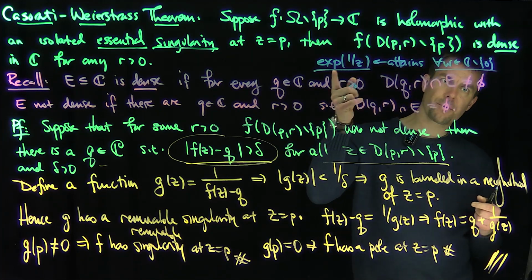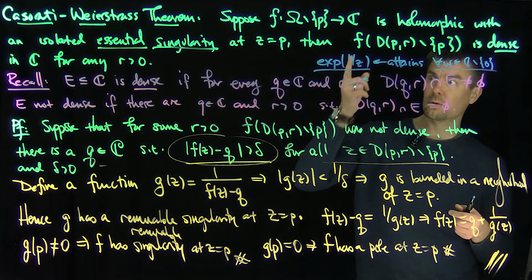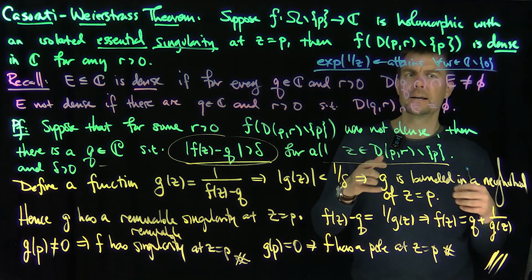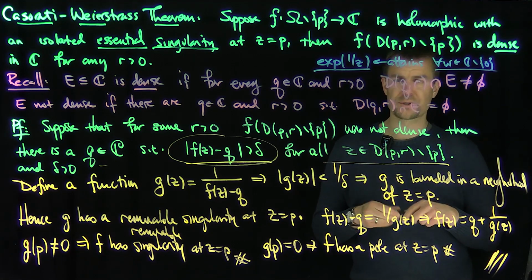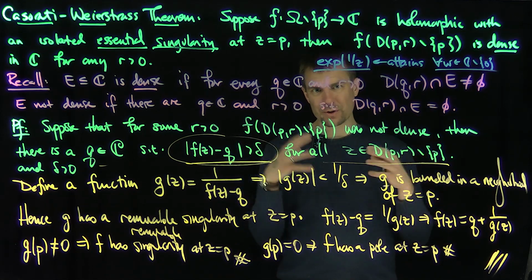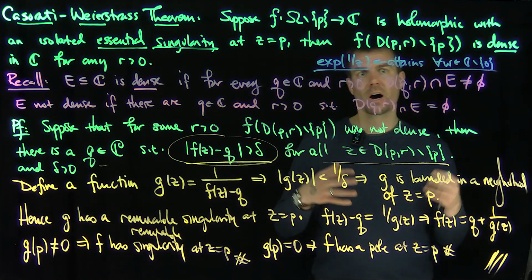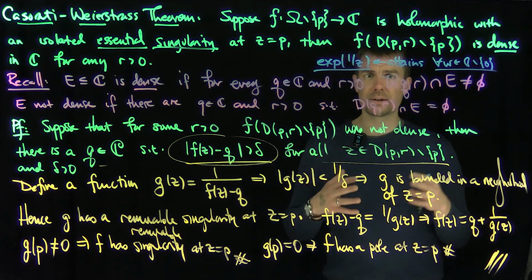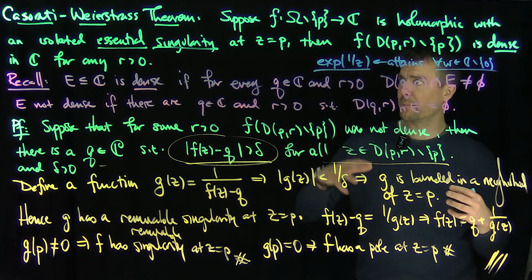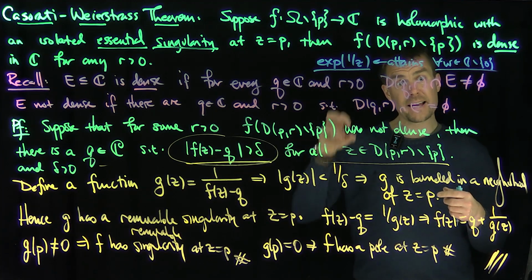So in other words, this function shows us that something potentially stronger than Casorati-Weierstrass is true, and this function is a prototypical example of something that has an essential singularity, and we'll use this idea when we start to examine Picard's theorem. Of course, we'll first approach Picard's theorem through some extra assumptions, like super exponential assumptions, which make the proof a lot easier because the actual proof itself involves analytic covering maps and some topological properties of the complex numbers that are a little bit tricky to handle at first sight. So we'll build up some machinery before we actually tackle Picard's theorem, but this should give us a sense of the structure of a holomorphic function around an isolated singular point that is an essential singularity.